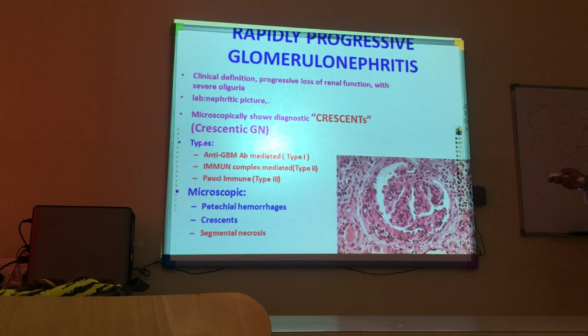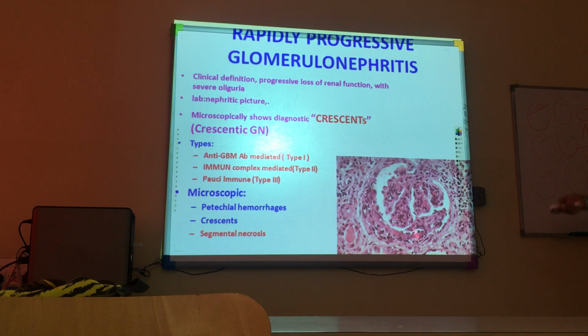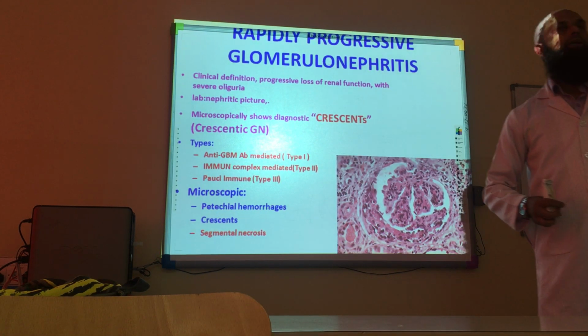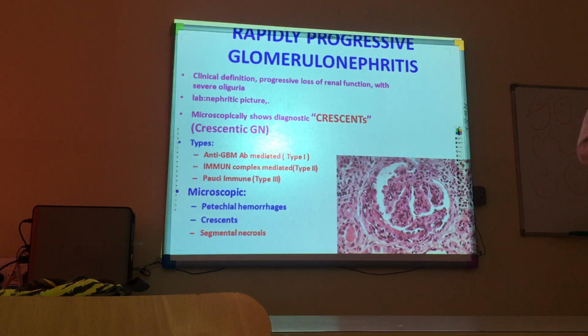So there are three types. Type 1 is having antibodies against the basement membrane. Type 2 is having immune complexes which are deposited in these places. And type 3 is called pauci-immune. What is the meaning of pauci? Not pus, that is P-U-S. It is P-A-U-C-I, pauci. The word pauci means deficient.